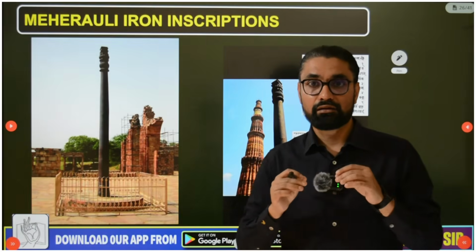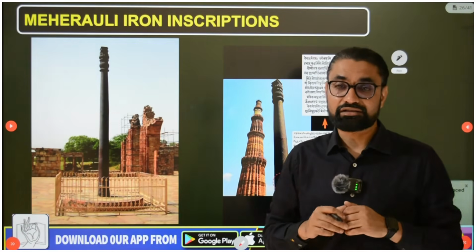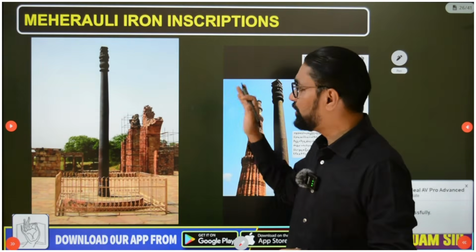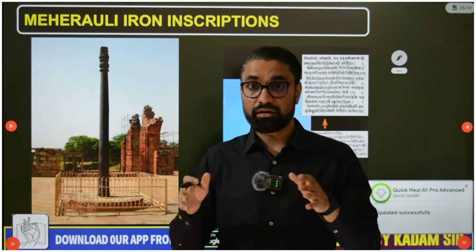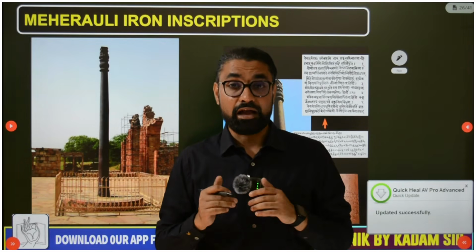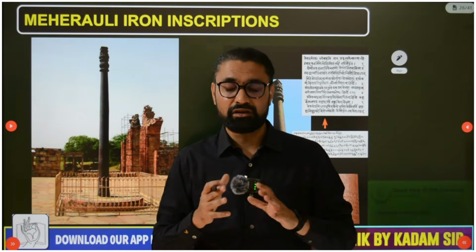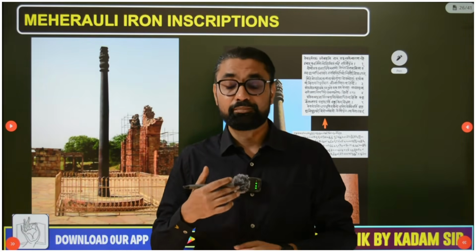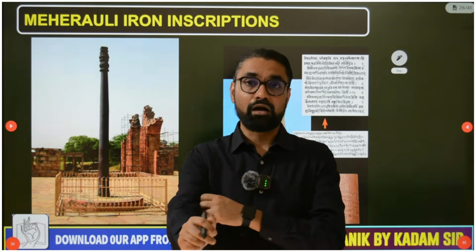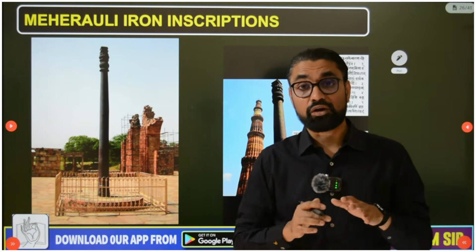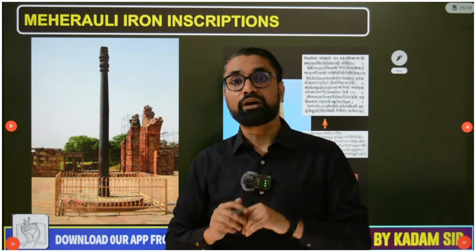What is settled factually and that UPSC or state services can ask in the exam, I will discuss only that. So this Mehroli iron inscription, guys, which is now at Mehroli in the Qutub Minar complex, this iron pillar never rusts because of the chemical composition that it has. Okay, now this iron pillar, first of all, how do we come to know that it is of Chandragupta II Vikramaditya? Because there was Samudragupta and there was Chandragupta I also.